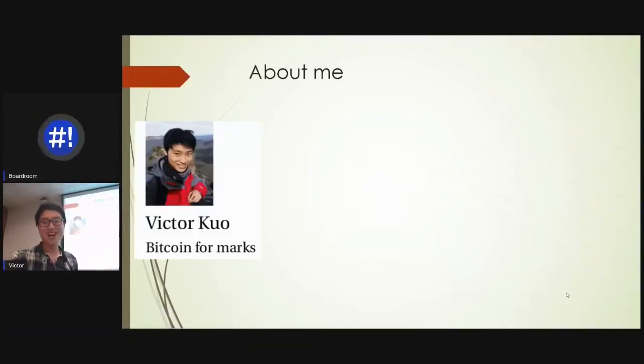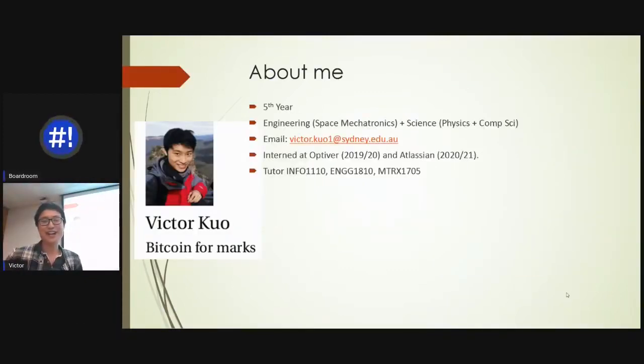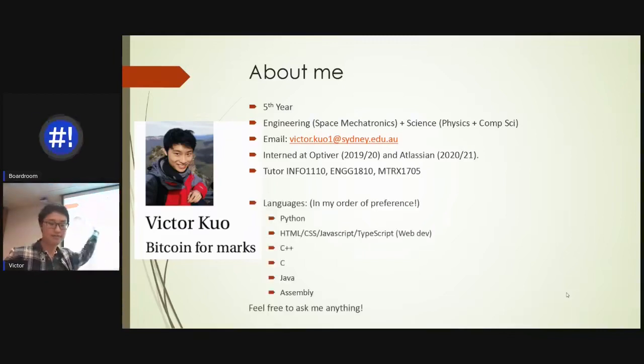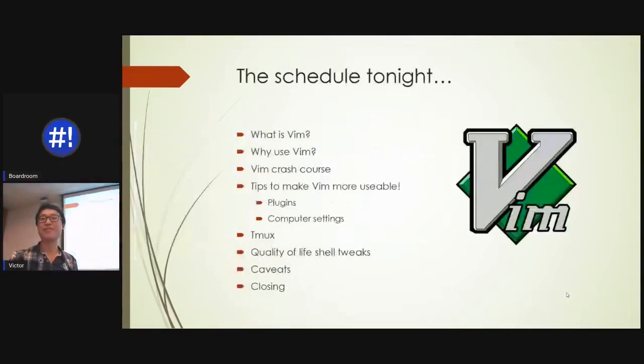But jumping straight into it, about me, I'm in my 5th year. I study engineering, space mechatronics, science with physics and comp sci. Don't do those. It's too much. There's my email. I interned at Optiver and Atlassian as software developers. I tutor 110, NJ210, Tron 1705, in case you guys may have seen those around. And languages, not too important: Python, web dev, C, and then Java and assembly, which I would like to not touch if possible. But other than that, feel free to ask me anything that you would like to. My email's up there, or you can chat with me afterwards as well.